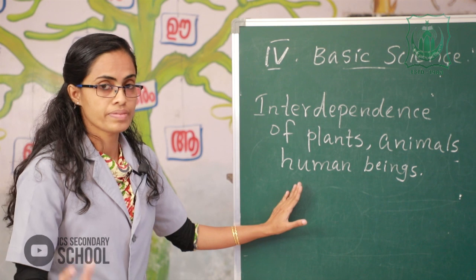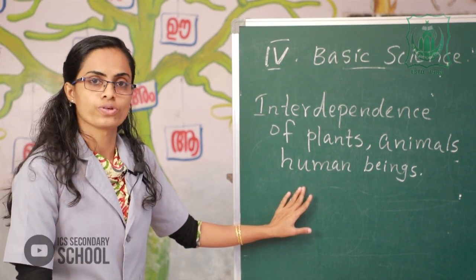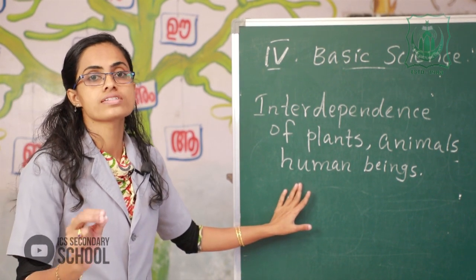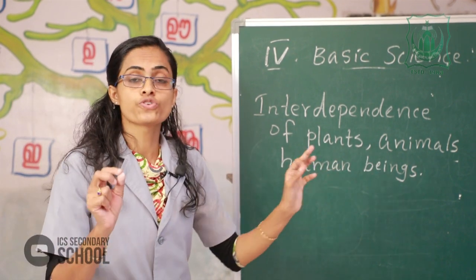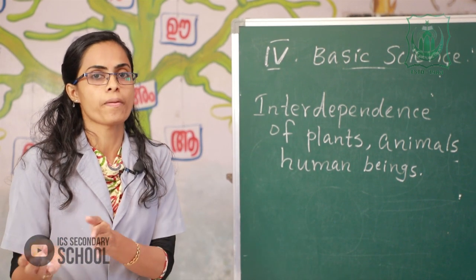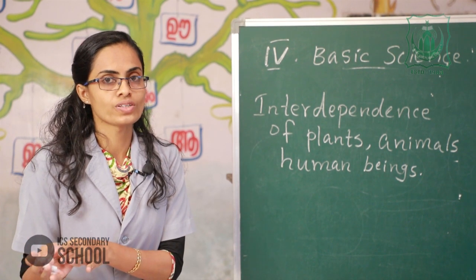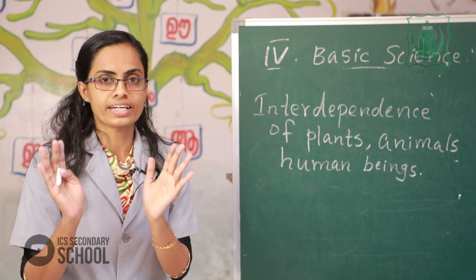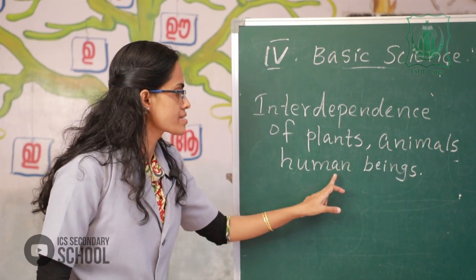The first one: animals need food to live and oxygen to breathe. They get these from plants. So animals depend on plants. Okay, do all of you understand what I say? The interdependence of plants, animals, human beings.